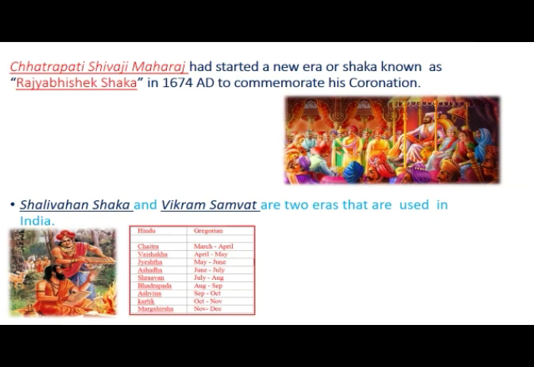Coronation is one type of event. In order to commemorate, the meaning of the word commemorate is to mark, to begin, his coronation. So in order to mark his coronation, he started a new era or a shaka, which is known as Rajya Abhishek Shaka, in 1674 AD, that is in the Common Era or Christian era.